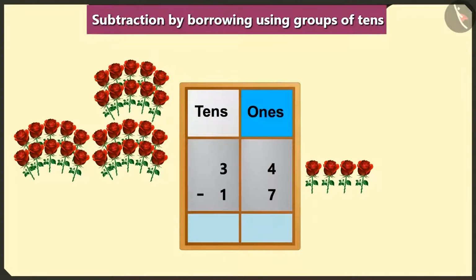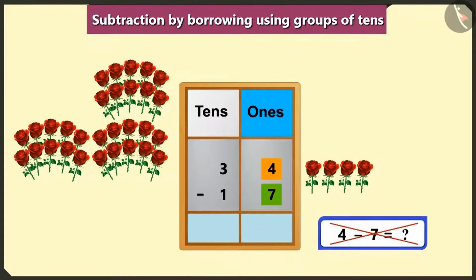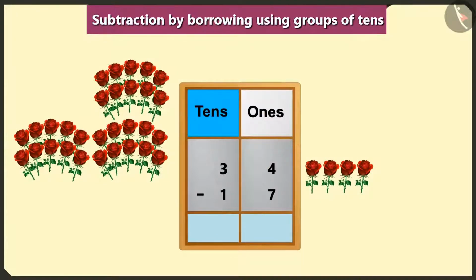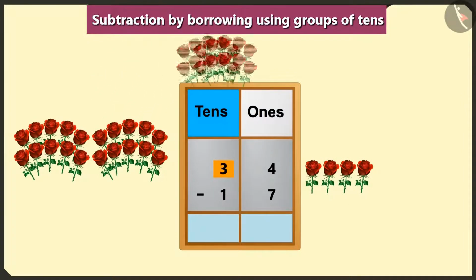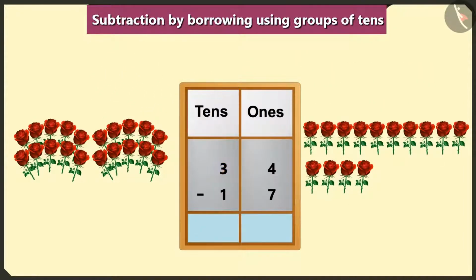But here we cannot subtract 7 from 4 in the box of ones. So, we will borrow 1 ten from 3 tens in the box of tens. Yes, so now we will write 14 ones instead of 4 in the box of ones and 2 tens instead of 3 tens in the box of tens.